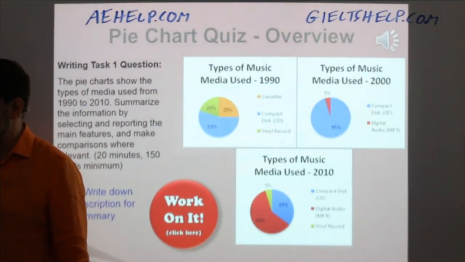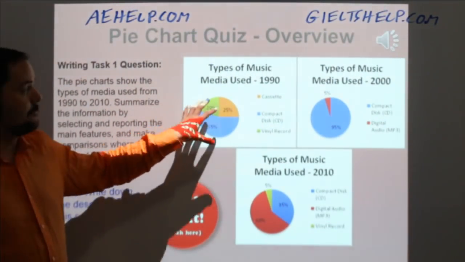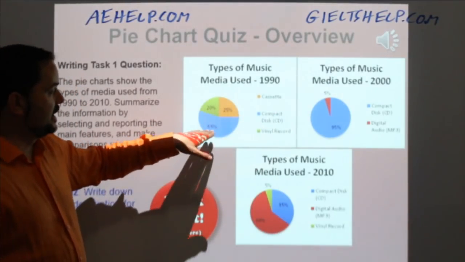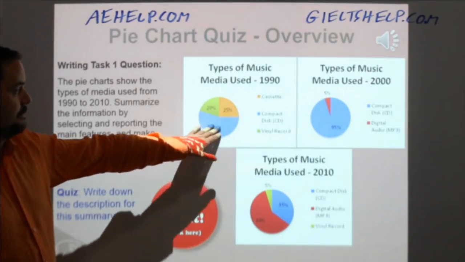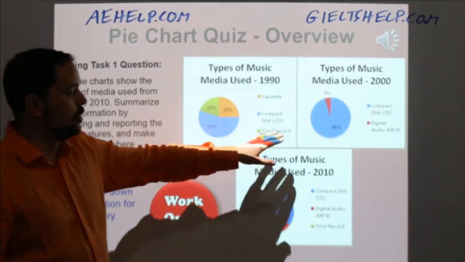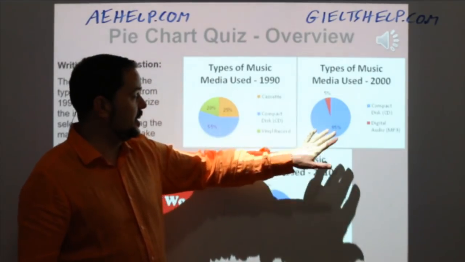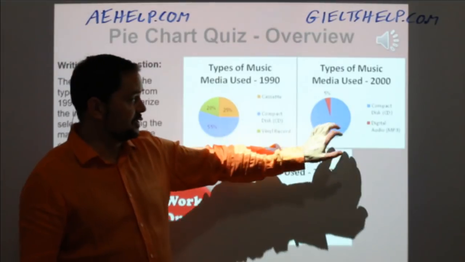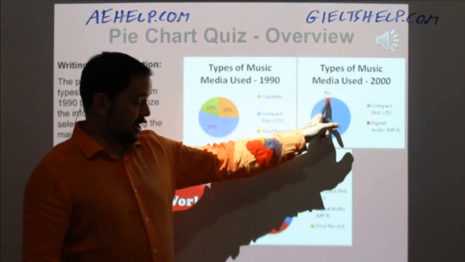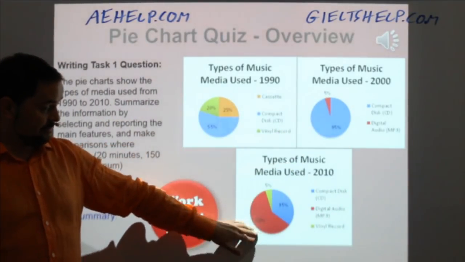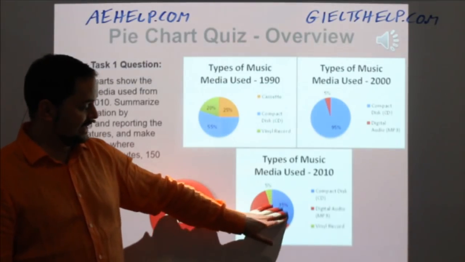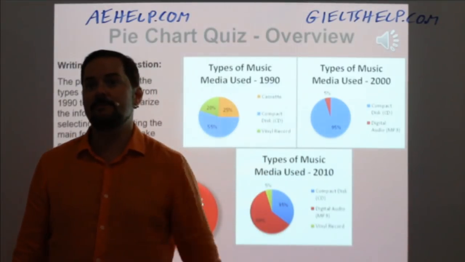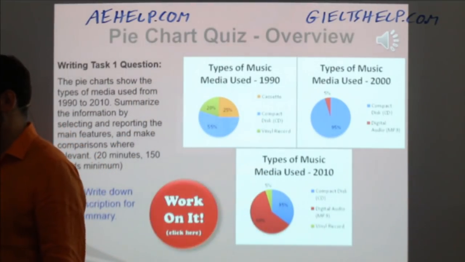Okay? And then I mark my points of analysis for the body. So I mark that half of the people here used CDs. Almost all people used CDs here. Cassettes and vinyl records disappeared. MP3 appeared. Here, MP3 became very popular. Compact disc decreased, and vinyl record reappeared. So those are my points that I recognize.